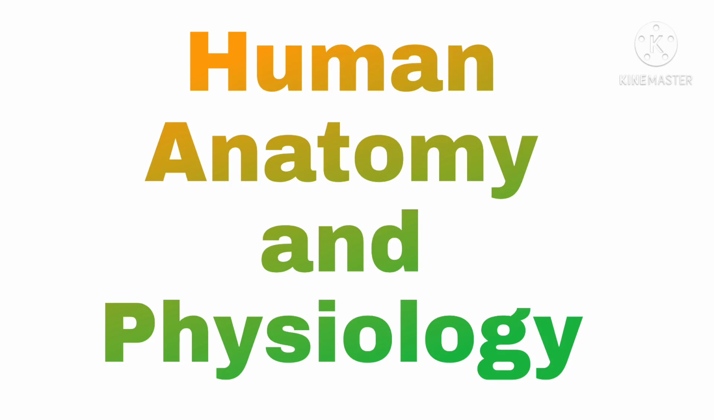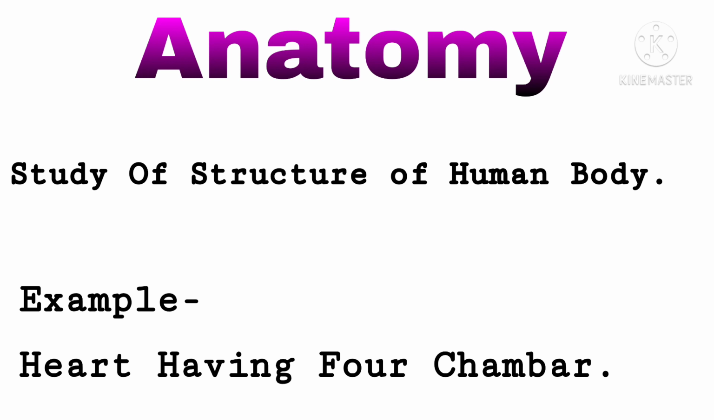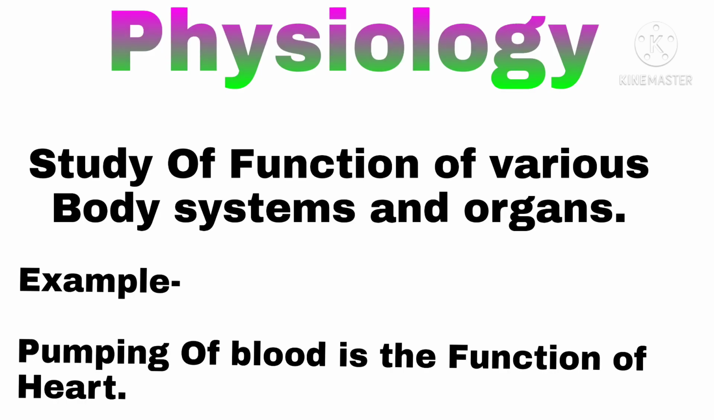Now we are going to discuss human anatomy and physiology. Anatomy is nothing but the study of the structure of the human body. For example, the heart has four chambers. On the other hand, physiology means the study of the function of various body systems and organs. For example, pumping of blood is the function of the heart.